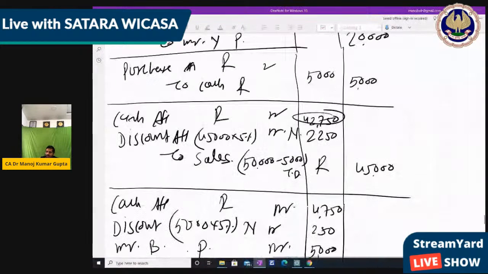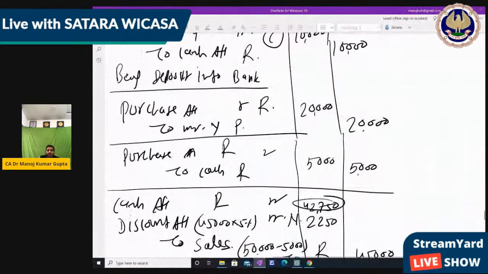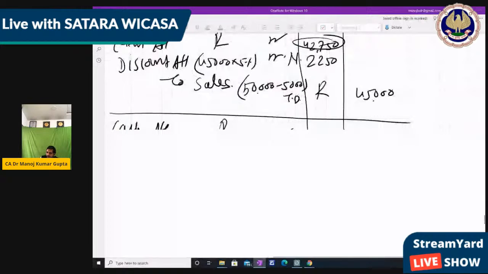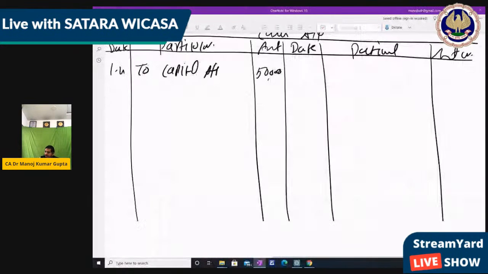Now for the furniture account, because we have to make each ledger, we cannot leave out a single one. If we leave out one, then definitely at the end our balance sheet will not tally. So now we have to make the furniture account. After leaving 5-6 lines, you make the furniture account.